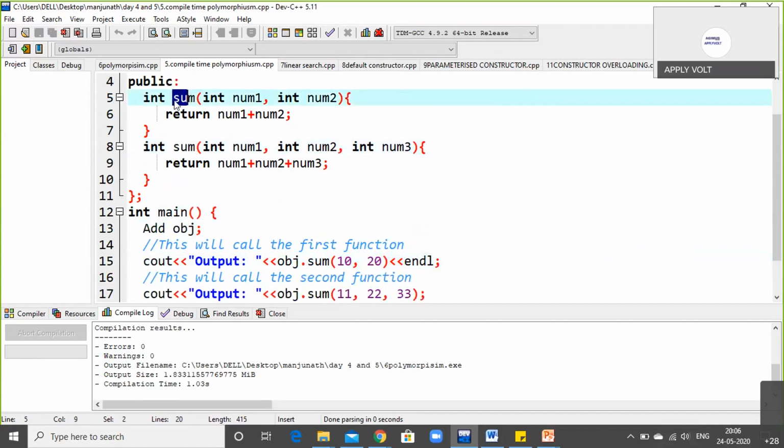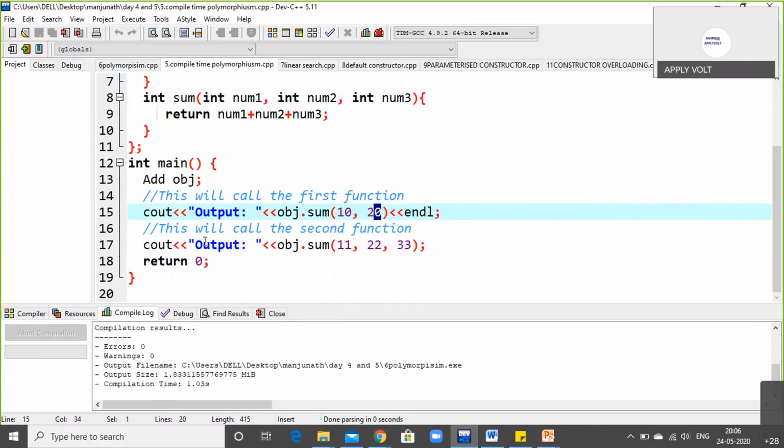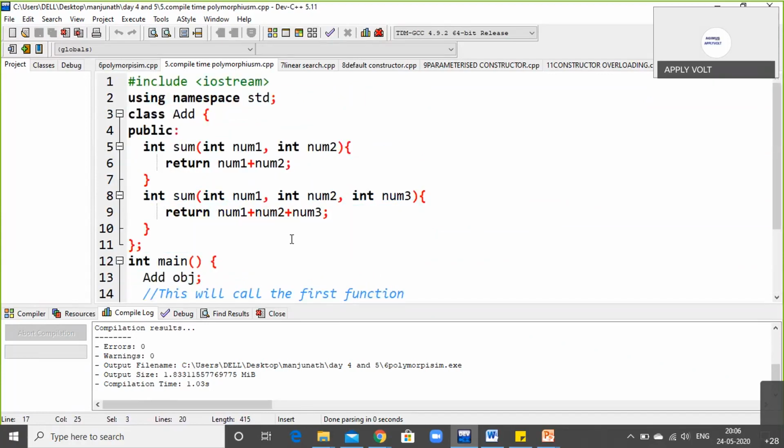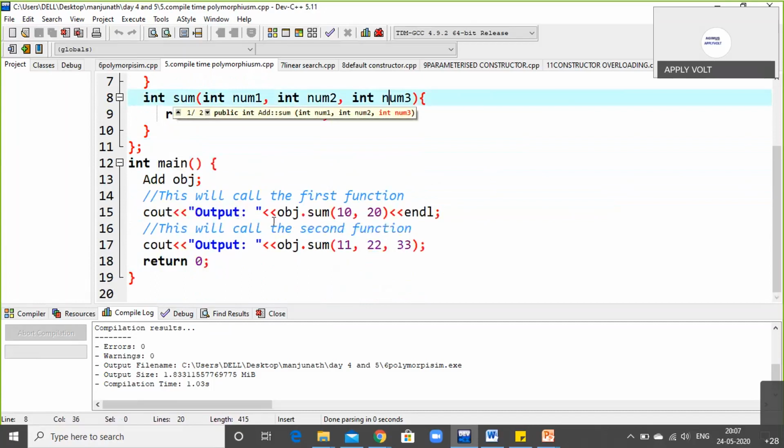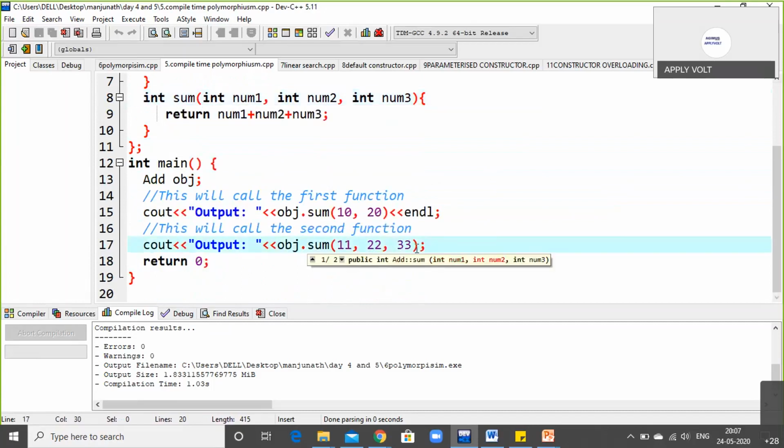The first time it is called, the values are stored as 10 and 20. The second time the function is called, it will call the second function, object dot sum. When we use sum here, it will automatically invoke this sum method and see what arguments are placed in this syntax: num1, num2 and num3. The combination is the addition of all the numbers. So here 11, 22 and 33 are the numbers I am giving.